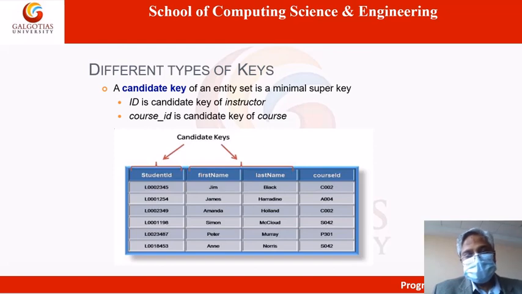Okay, so in your class, I can recognize through the name which student I am talking about.